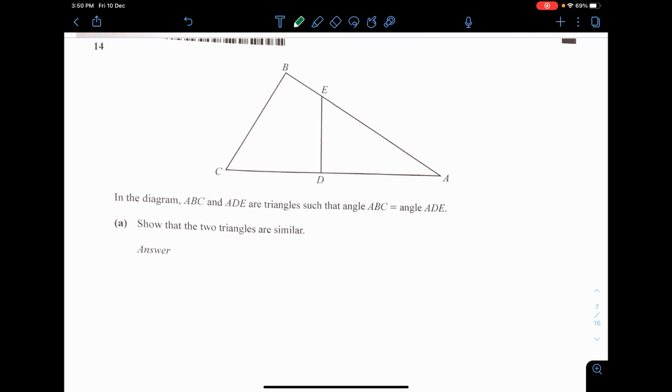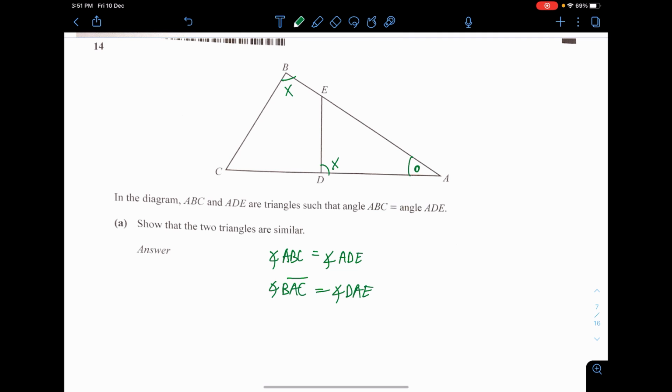Next question. In the diagram, you have angle ABC and angle ADE, and they are all the same. Show that the two triangles are similar. ABC and ADE have a common angle here, let's call it X. And both of them also have a common angle A. So you are going to use the AA property. Tell them that angle ABC equals angle ADE, and then angle A, you can say it as angle BAC equals angle DAE.